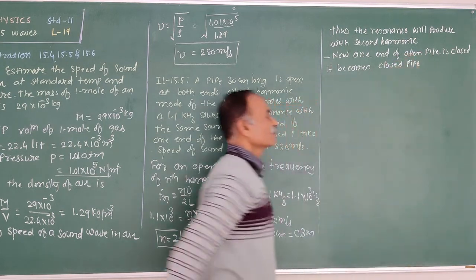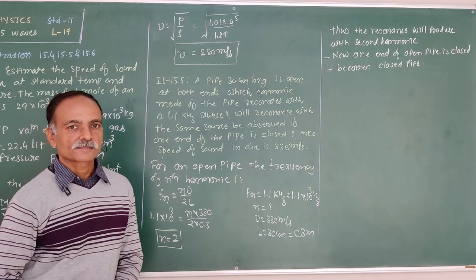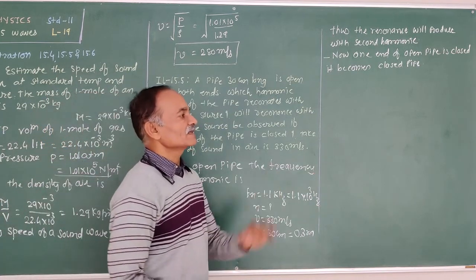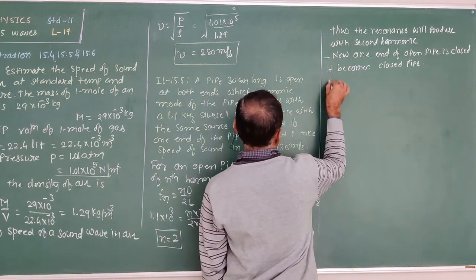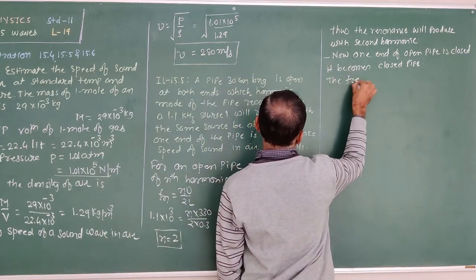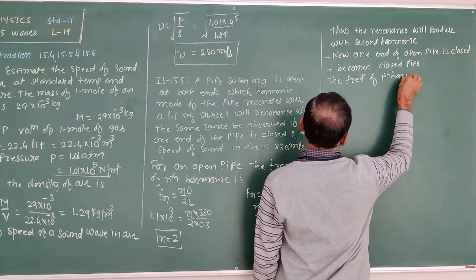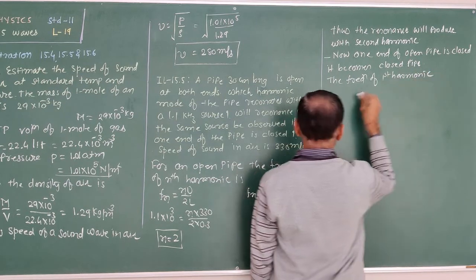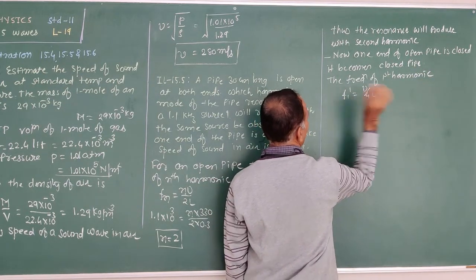And we know that in a closed pipe only the odd harmonics are possible. So first we find out the frequency of the first harmonic. The frequency of the first harmonic, F1 dash, is equal to V upon 4L.